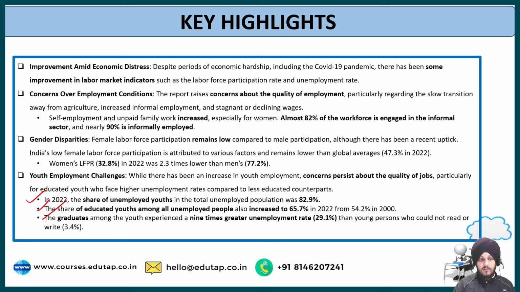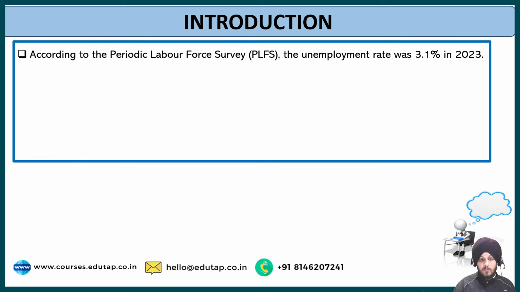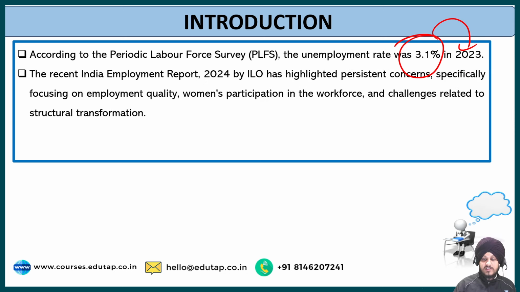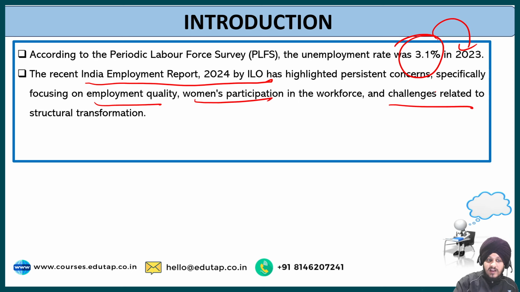What we can write is, according to the Periodic Labour Force Survey, the unemployment rate was 3.1% in 2023. This is the data by the Periodic Labour Force Survey, and we can start with it as a part of the introduction. Then we can say the recent India Employment Report 2024 by ILO has highlighted persistent concerns, specifically focused on employment quality, women's participation in the workforce, and challenges related to structural transformation. So what we are doing in the introduction part, now the analysis part, we are keeping it on hold. We are coming to the answer writing part.